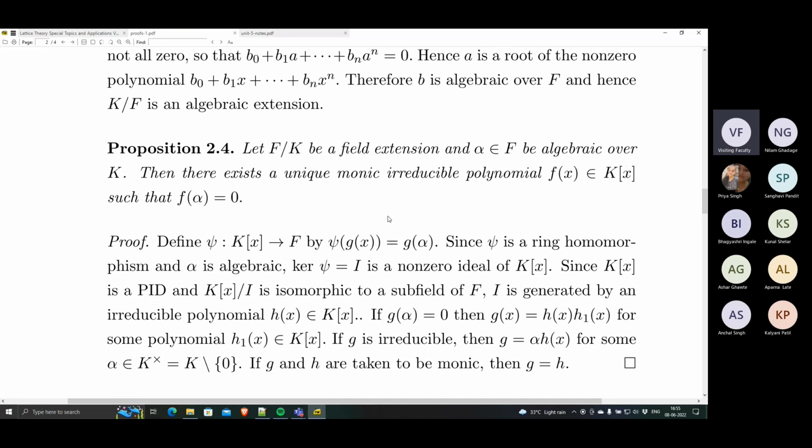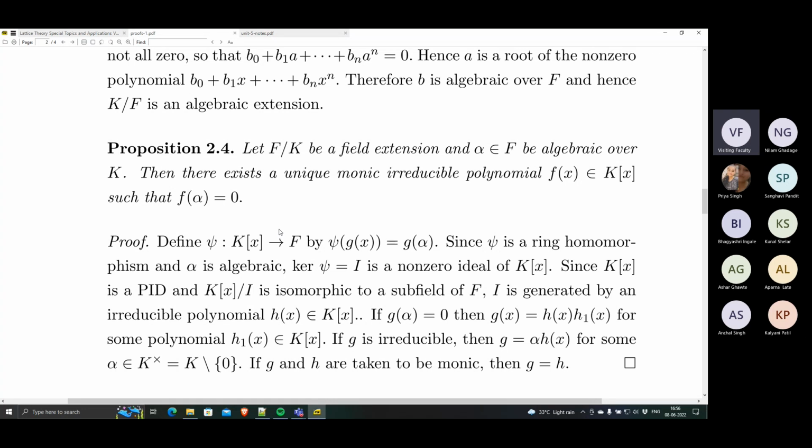They are dealing with F over K, so the base field for them is K and the extension field is F. Let F over K be a field extension and alpha be an algebraic element over K. Then there is a unique irreducible polynomial over K such that f(alpha) is 0. We know there is always a monic polynomial by definition which satisfies this property.